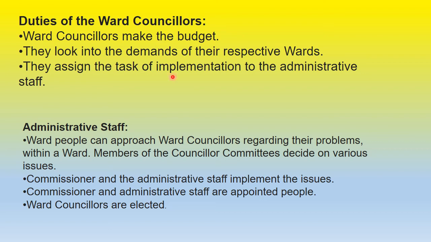Now they are the ones who are framing the policies, but who actually implements them? Then we have an administrative staff. Ward people can approach their ward councillor regarding their problem, so they will decide on different issues what has to be done, but who will actually implement those things on the ground? Then they have the commissioner and administrative staff. This is by the state. They are appointed. Okay, the commissioner and his staff are appointed, and ward councillors are elected. So the commissioner and his administrative staff will see how that particular decision which the ward councillor has taken will be implemented on the ground.